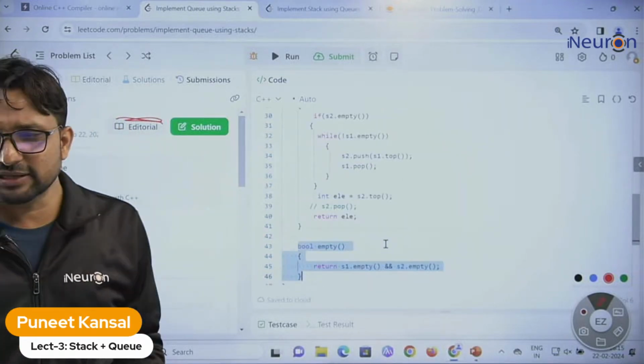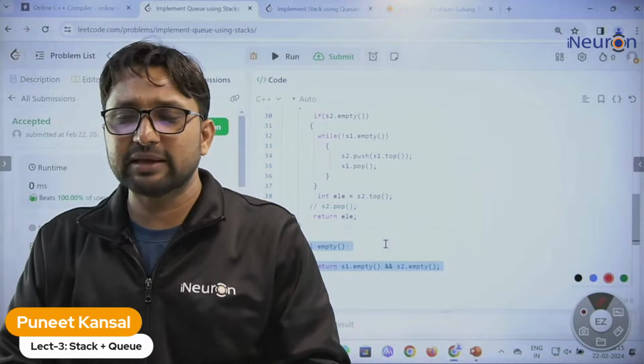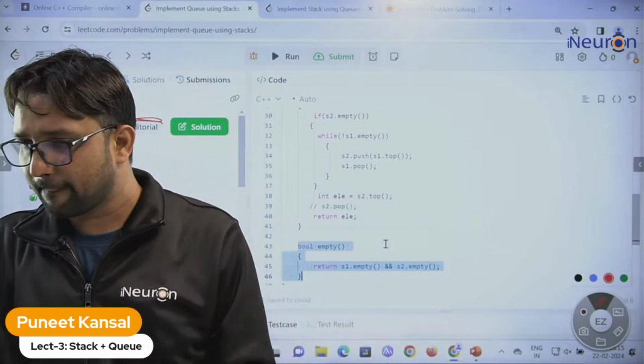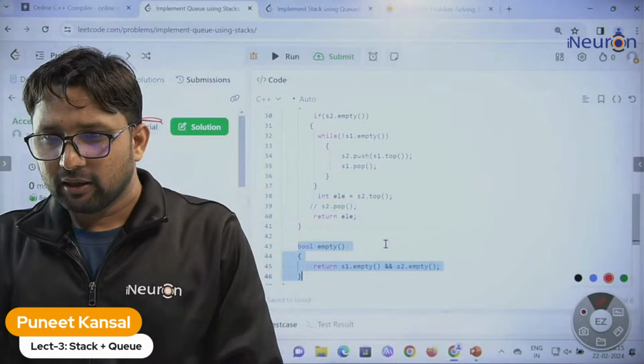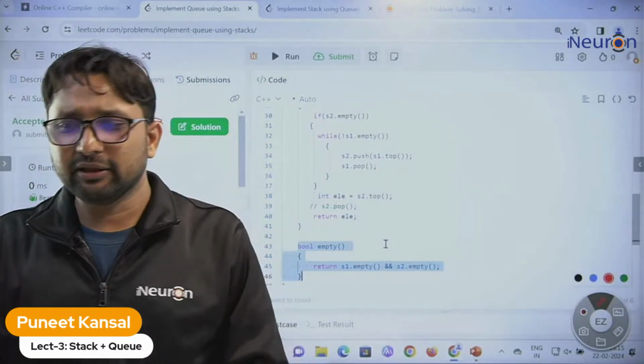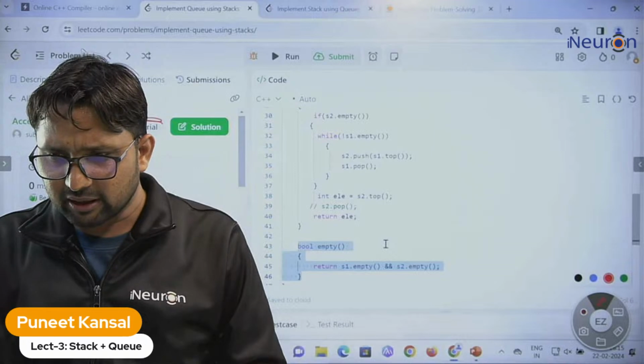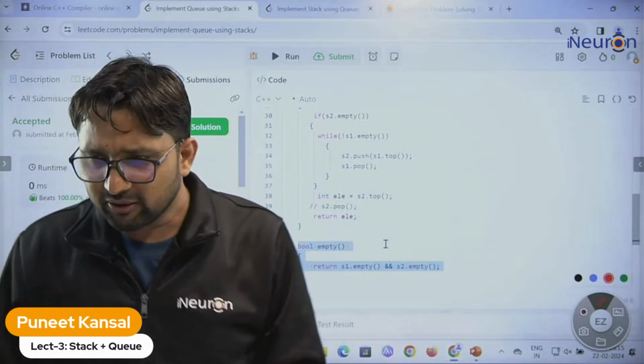Any doubt in this, please ask. Anything coming to your mind, anything you want to discuss. Top is front and peak is rear, sir. Am I correct, sir? Okay. Divya is asking,